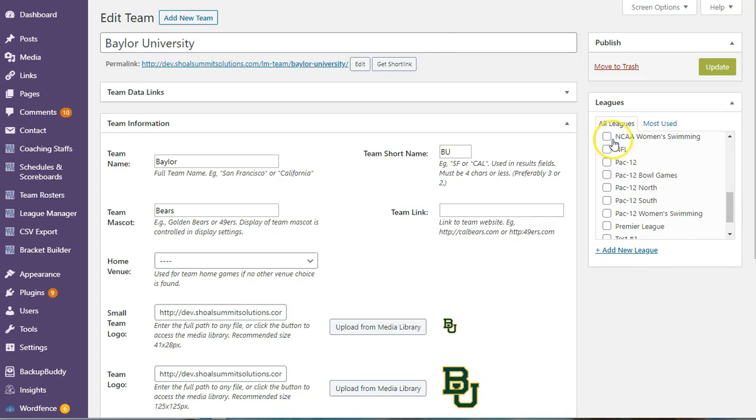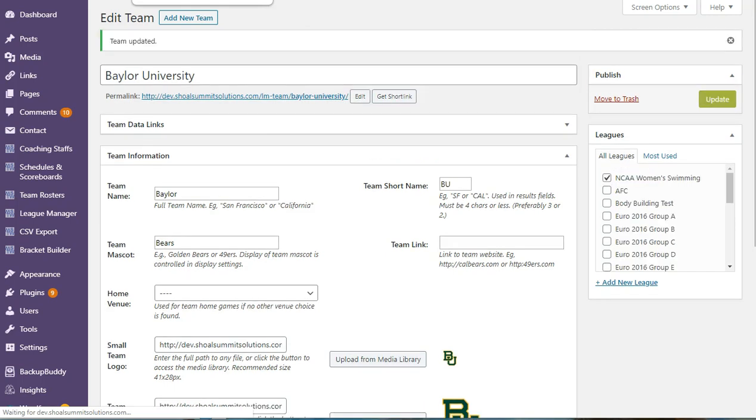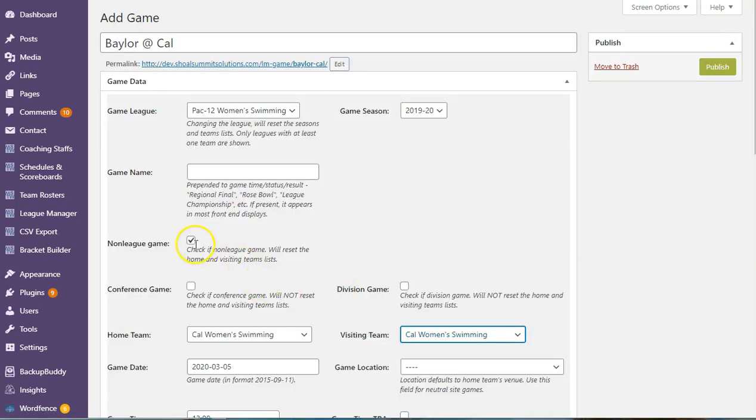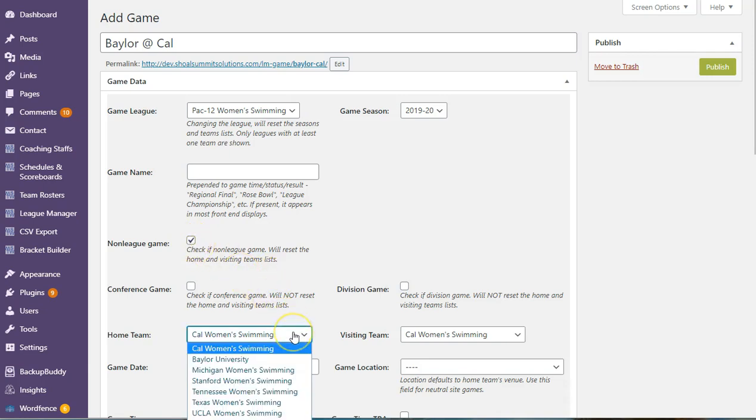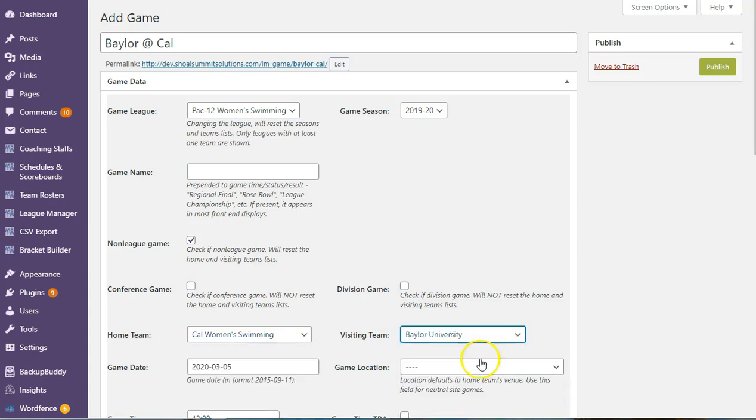So let's suppose we do put it in the NCAA swimming league now. And we save that team. And now let's change it back to a non-league game and see. There's Baylor, because it now has a sport. Until a team is in a league, it doesn't have a sport. So there you go, we got a sport for Baylor, and we can now have a Cal Baylor swim meet.